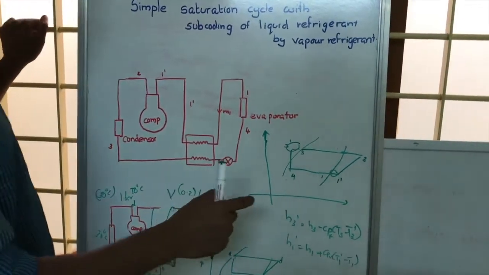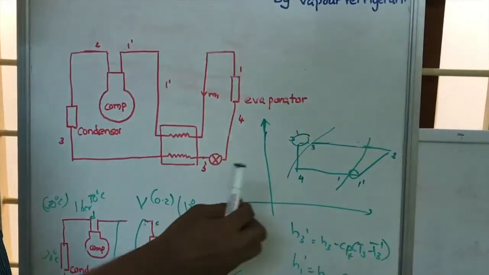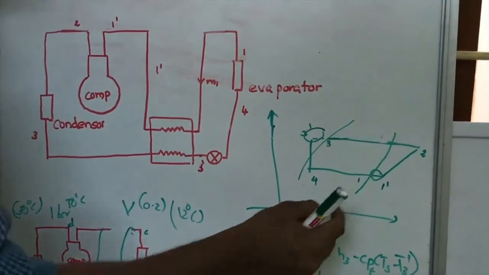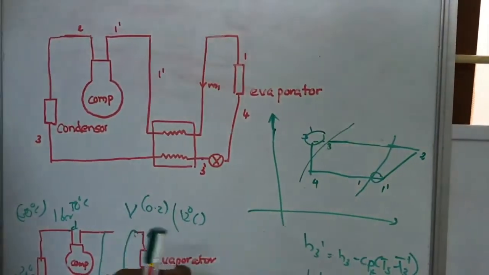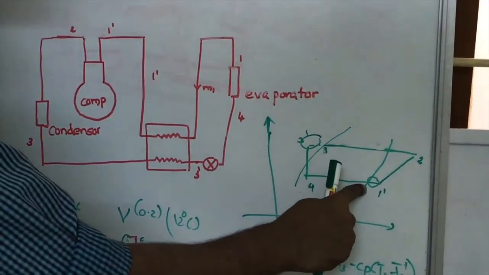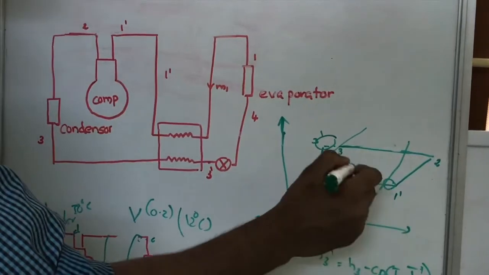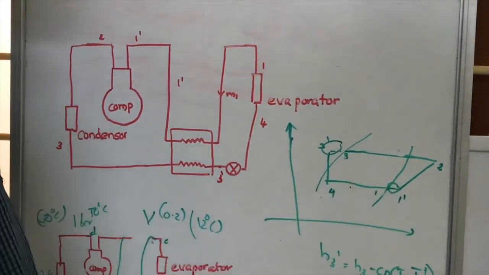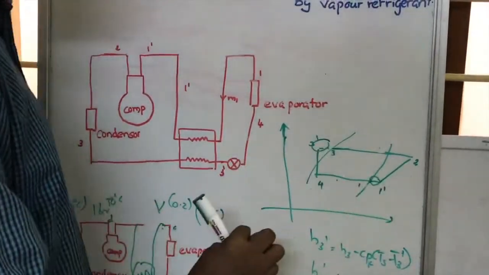So here, when we are looking at the refrigeration effect, that will be H1 dash minus H4 for 1 kilogram of mass. So we should find H1 dash. H1 we already know. If we know the evaporator pressure, then from tables we can find H1. But we should get H1 dash.